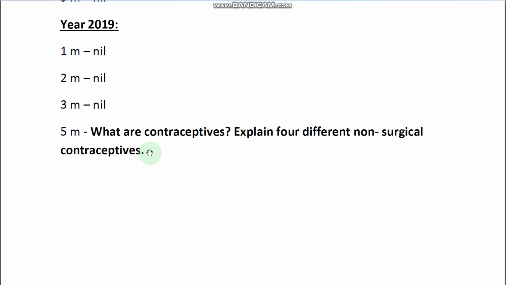For non-surgical contraceptives, you can write any type of artificial or natural contraceptive methods. Surgical contraceptive methods are the permanent contraceptive methods.